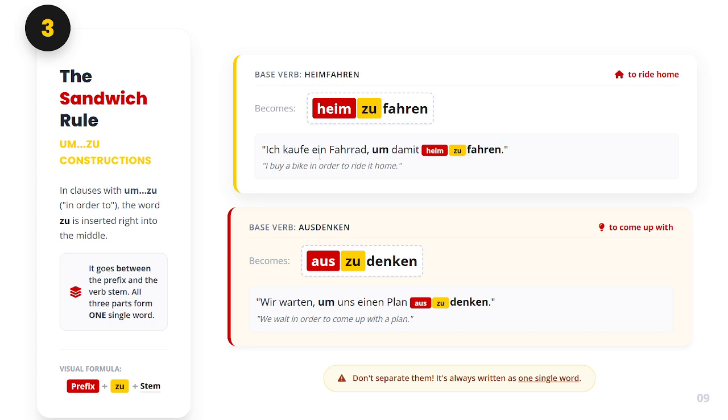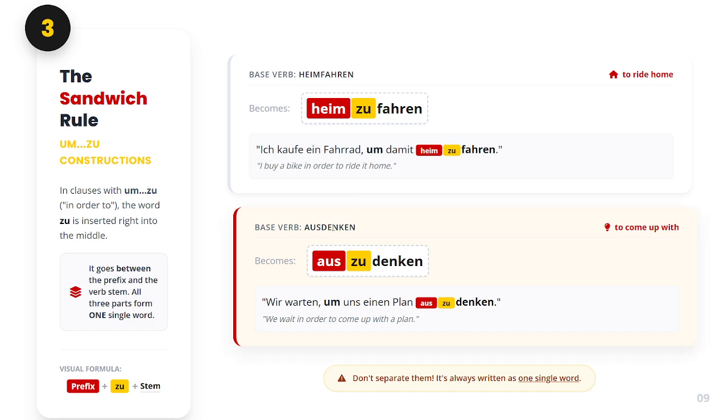Which means I buy a bike in order to ride it home. Here you would notice that heimfahren became heimzufahren, which means in order to.